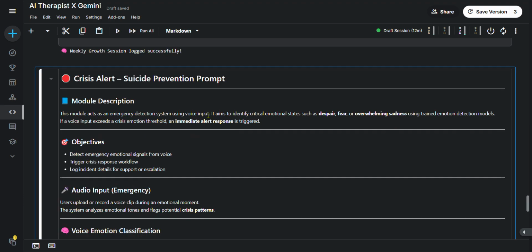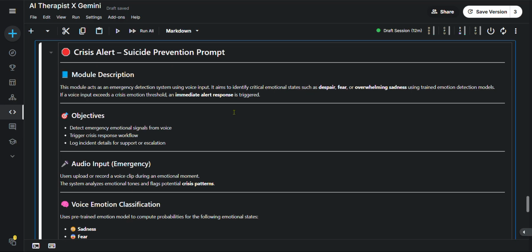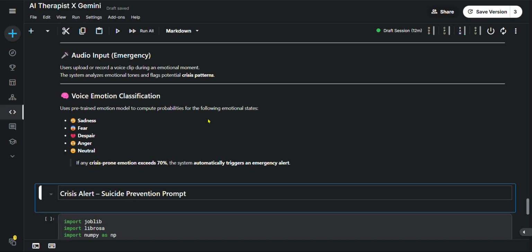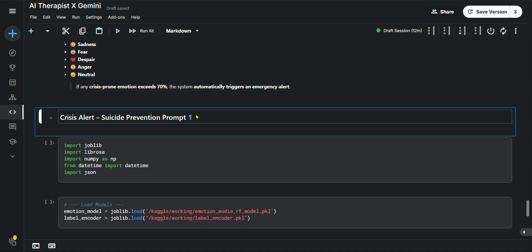Then the crisis alert and the suicide prevention prompt. The use of this one is, when a person is happy, it will not log as a crisis, it will log as a happy mood and a stable mood. If it is angry or depressed or sad with a high probability, it will trigger a crisis alert, then log the JSON and alert, like that. So we have voice emotion classification, audio input, emergency. Then let's get into it.